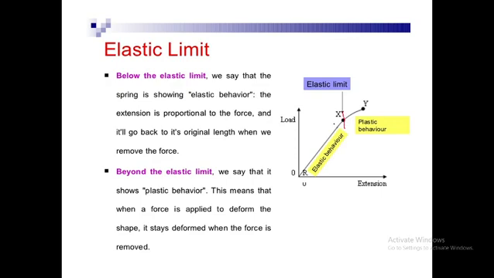Below this elastic limit, we say that your spring or any material shows elastic behavior, and the extension is proportional to the force. It means the strain is directly proportional to the stress below the elastic limit.